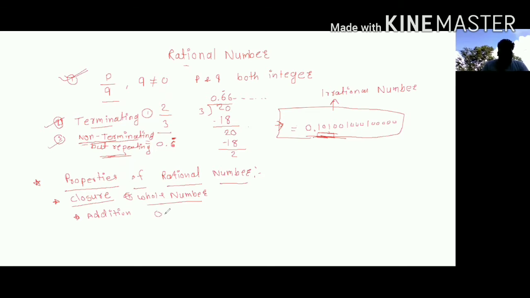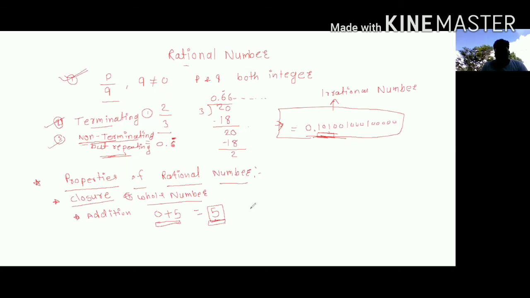First of all, I will take one example. If we add a whole number plus any natural number, 0 plus 5 is equal to 5. So we get a whole number. It means we have added two whole numbers and then we get a whole number as the answer.